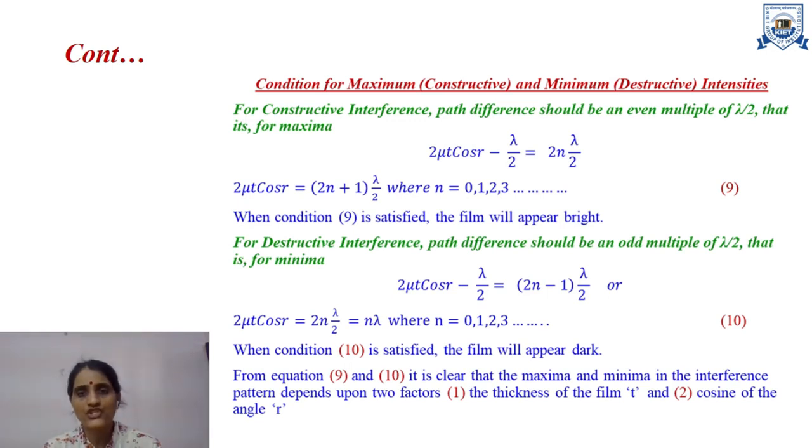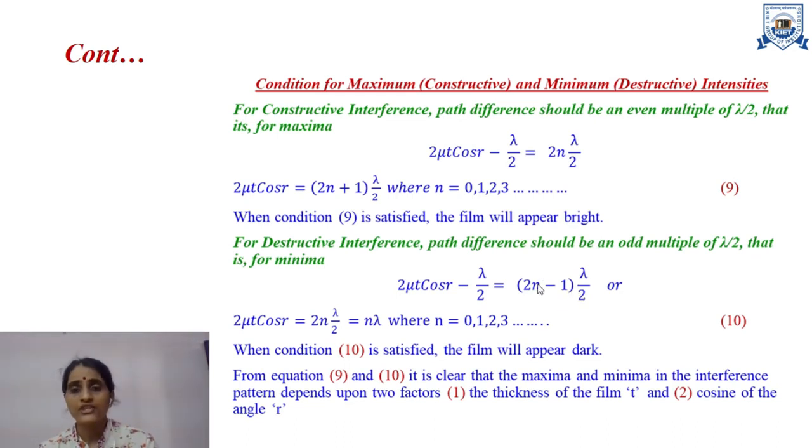So this is my equation number 9, and when this condition at a particular point is satisfied, the film will appear as bright. At what point will the film appear as dark, or destructive interference will occur? For destructive interference, the path difference should be an odd multiple of lambda by 2, that is, 2 mu t cos r minus lambda by 2 is equal to (2n minus 1) lambda by 2.